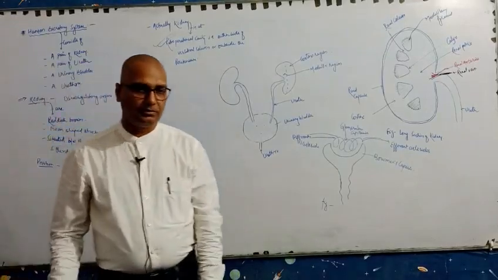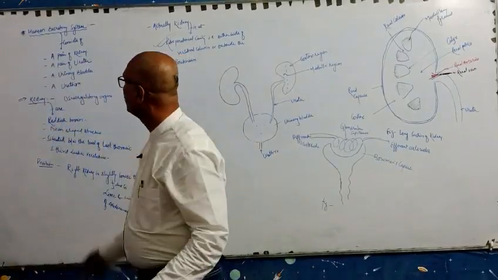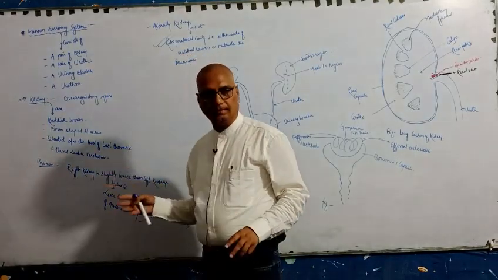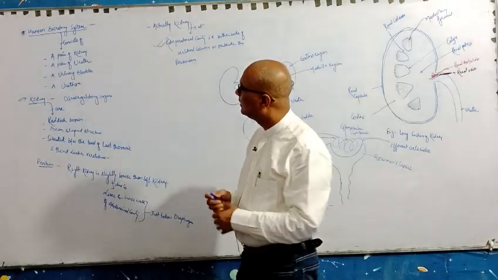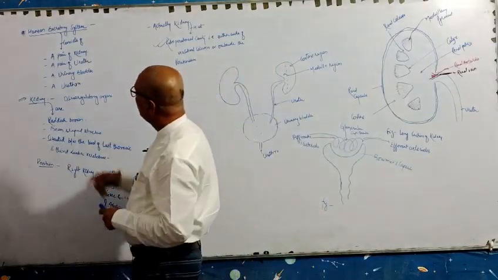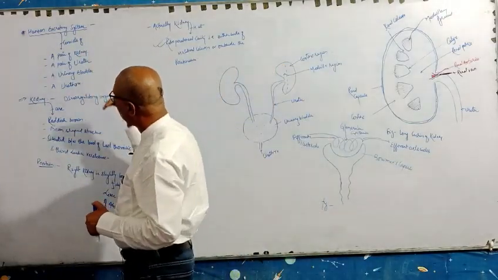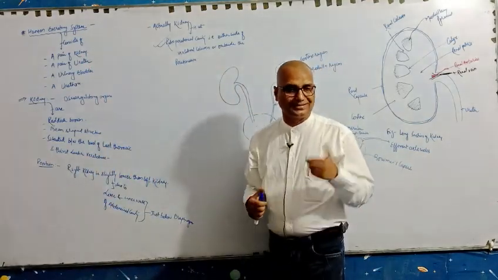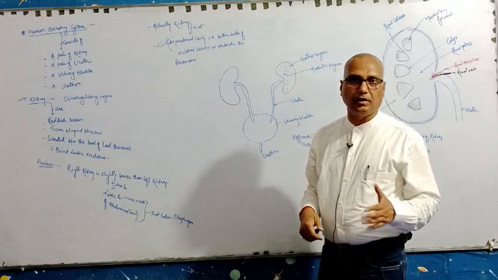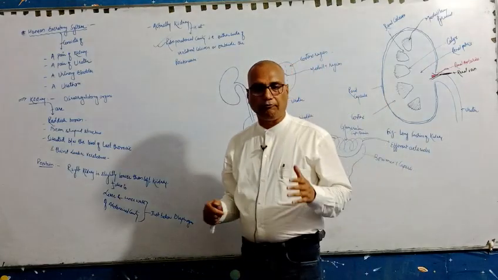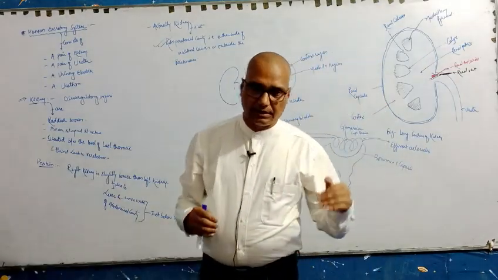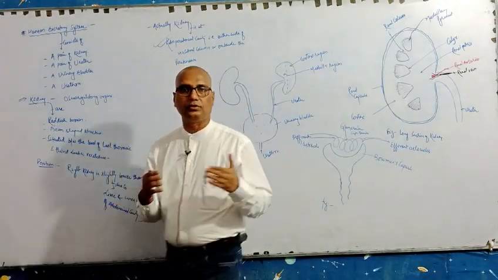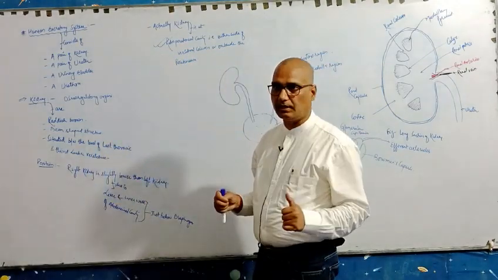Today we are going to discuss the human excretory system, and it is a vital organ system for any animal. So excretion. First of all, we are going to discuss excretion. What is the meaning of excretion? Excretion is the removal, the elimination, of nitrogenous waste from the body.